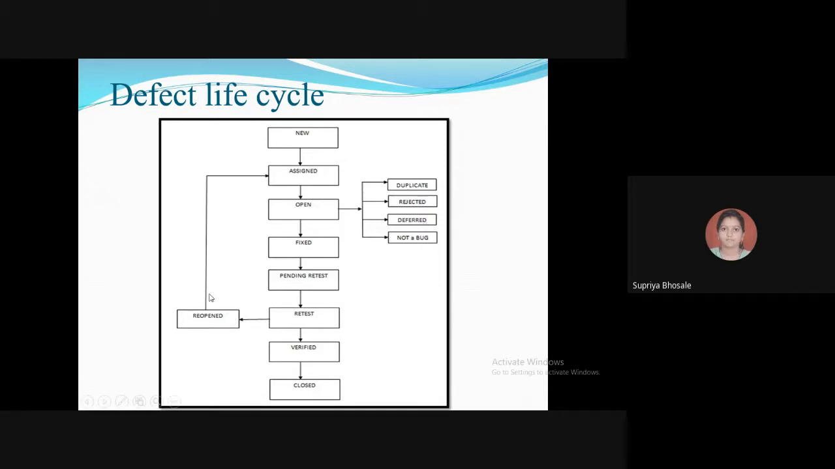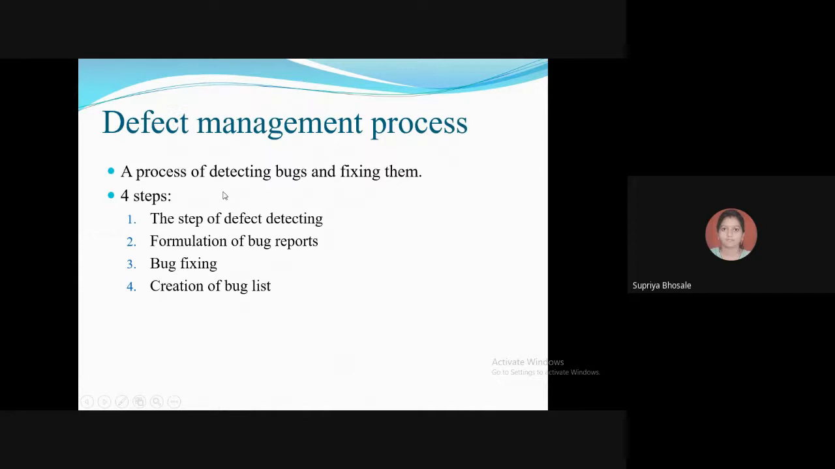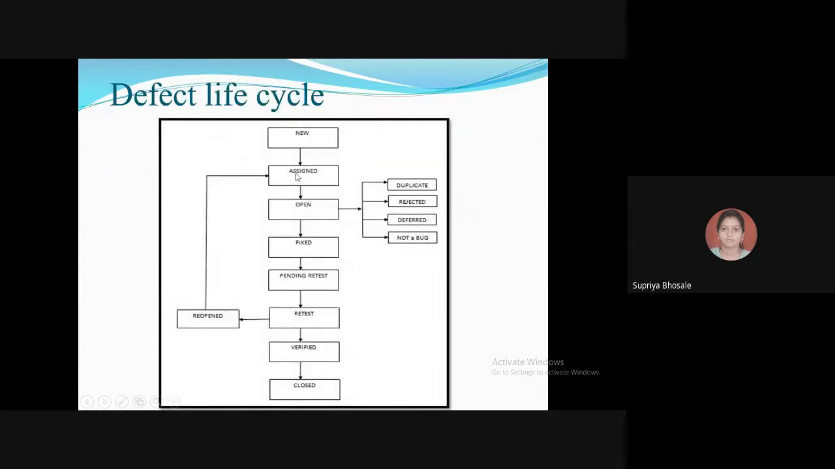Reopened is what? After retesting, that means when your bug goes for retesting, its status will now be reopened, and then again it will go to assigned, and again it will follow the same stages. So that's why the status is reopened here. So, getting all these stages, any doubt in this?